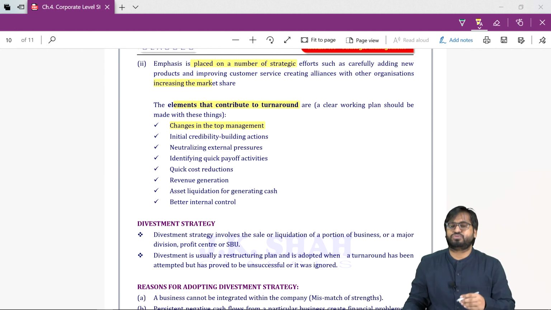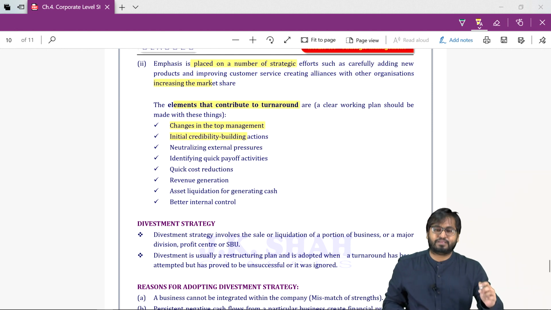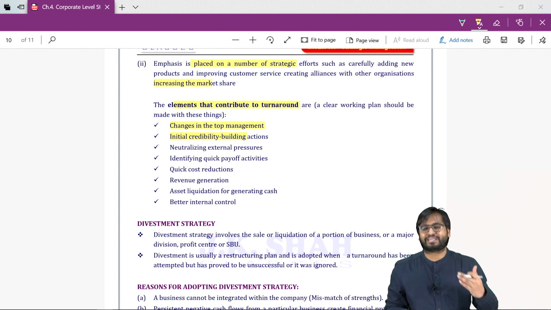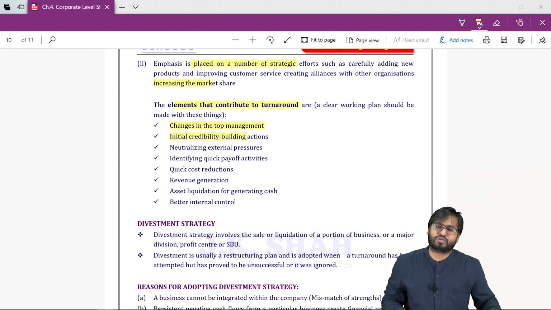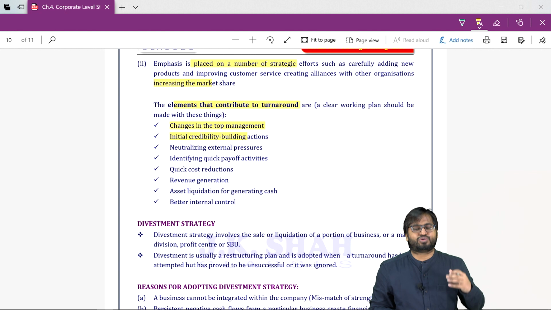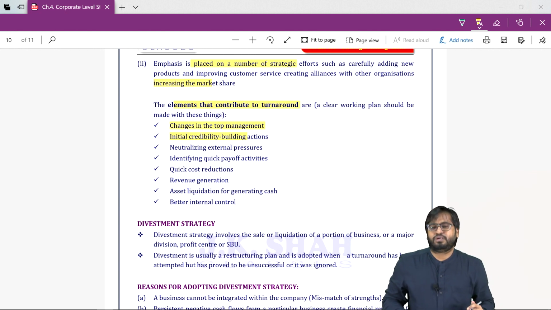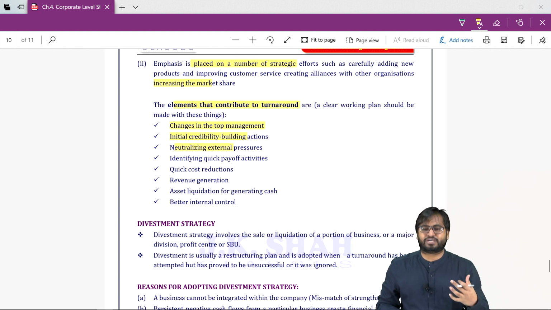How can you do so? Initial credibility building action. What will you have to do? You will have to take initial credibility building action. Talk to the labor union, talk to the bankers and financial institutions, talk to the suppliers. Try to neutralize the pressure that they are creating.